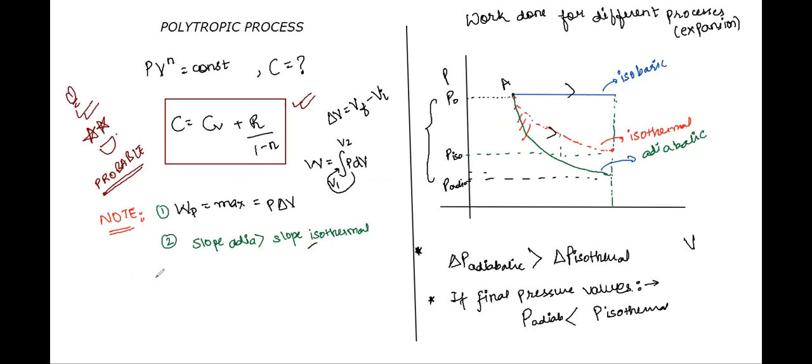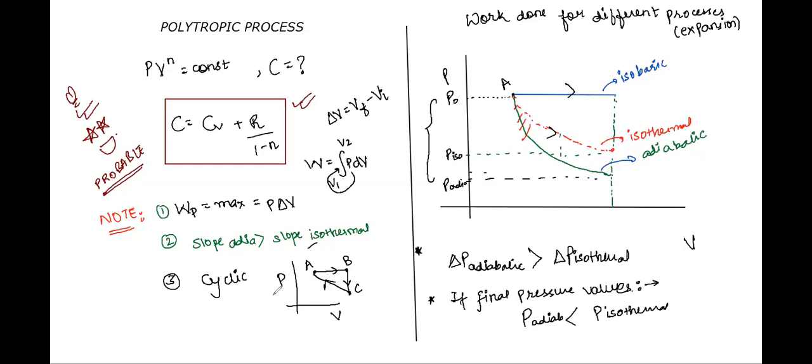Also note class, there is a specific kind of process called a cyclic process. Very simple. If I have a graph, if the initial and final state become the same, I will repeat, I start from a state, okay, and then I come back to the same state. Let's say I start from A, then I go to another state B, right, and come to the next thermodynamic state C, right, and then from C I'm coming back to A, right. So this entire process will be called cyclic, right.